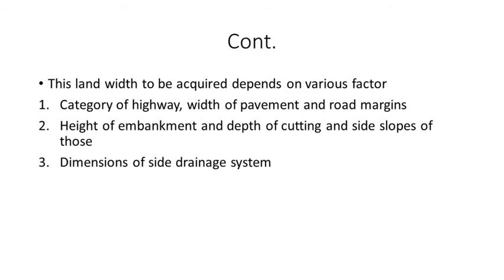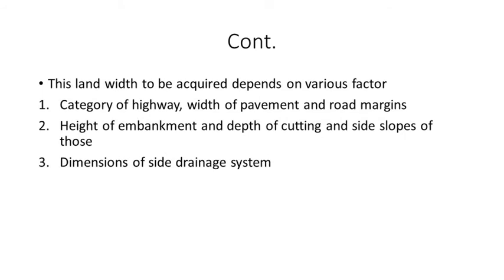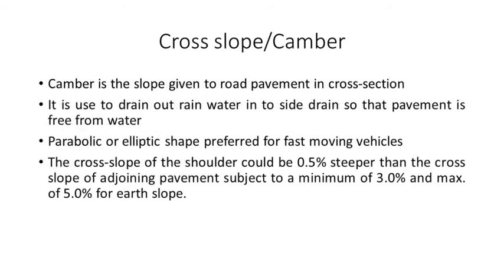Okay, so this is the right of way, and the land width to be acquired depends on various factors. The first one is the category of highway, width of the pavement and the road margin. Next, height of embankment, depth of cutting and side slope of those, and the dimension of the side drainage system. So this is about the right of way.